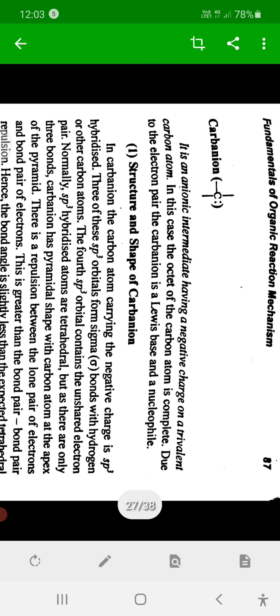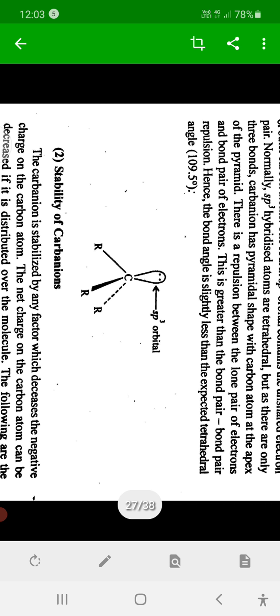Because that negative charge means 2 electrons, and those electrons exist in an orbital, one lone pair. That negative charge is present in one of the hybrid orbitals, and therefore hybridization of carbon in carbanion is sp3.